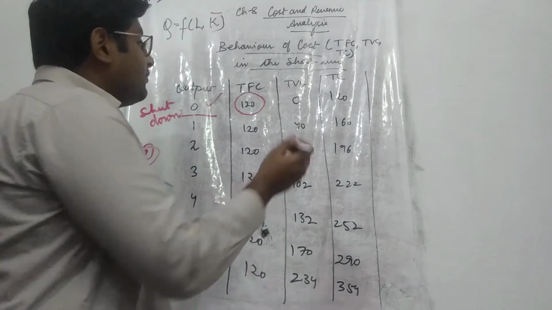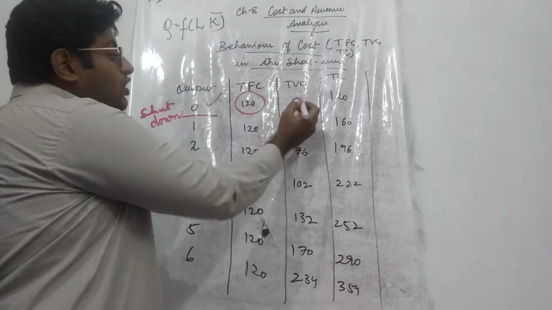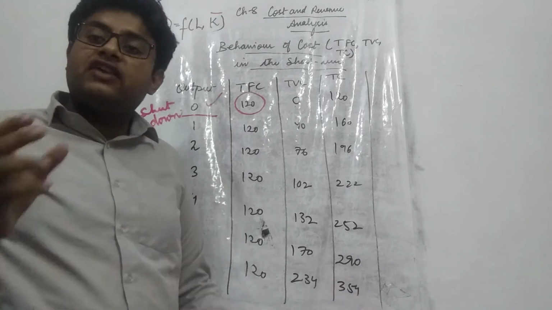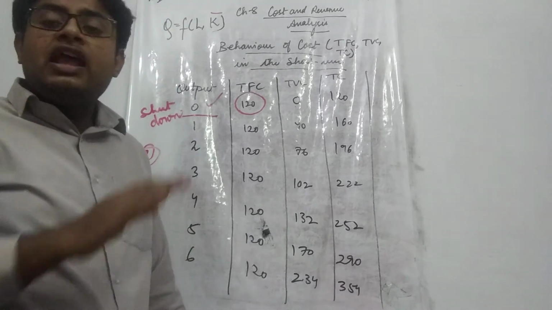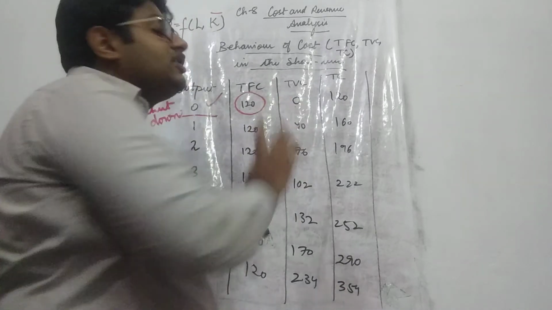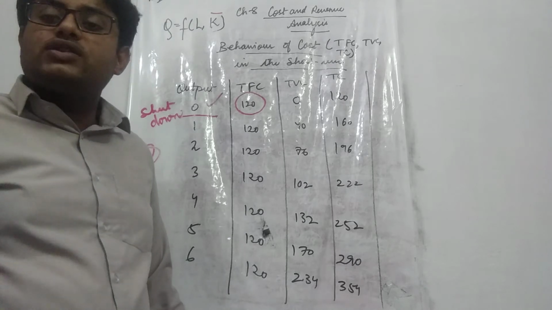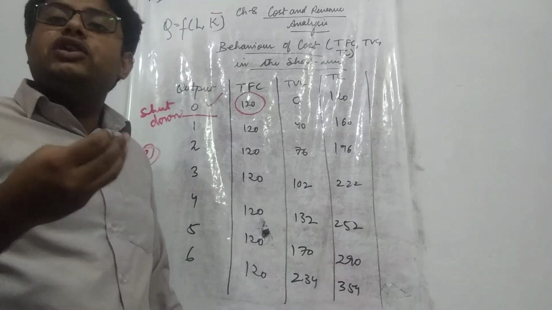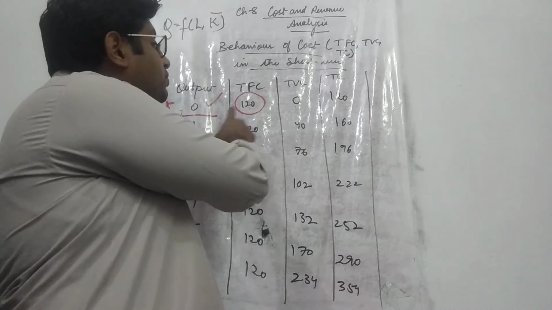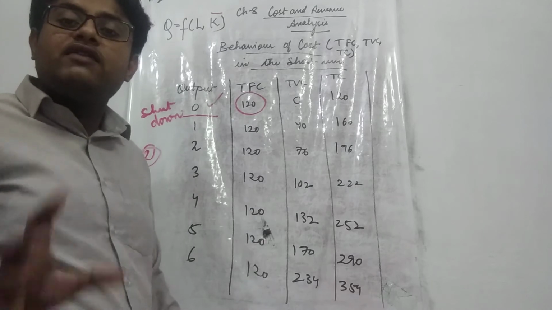But see one thing, your variable cost is 0 when the output is 0. That means when the firm is in the shutdown position, when nothing is being produced, your total variable cost will also remain 0. Why? Because if the shop is closed, there will be no labor, there will be no raw material and else. Thus, at 0 level of output, the total variable cost is 0 because no variable factor will be employed.